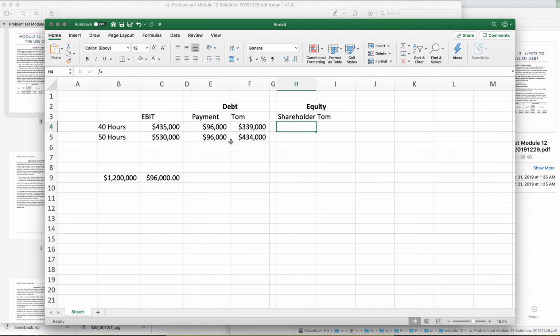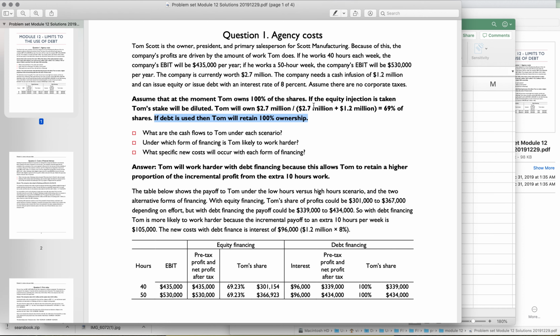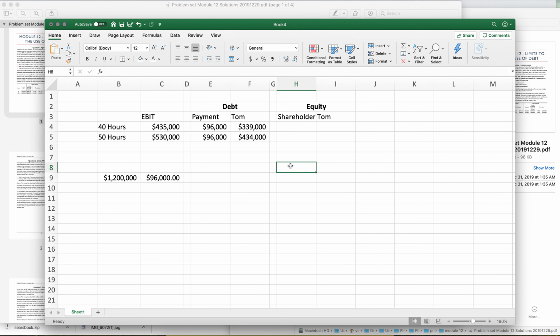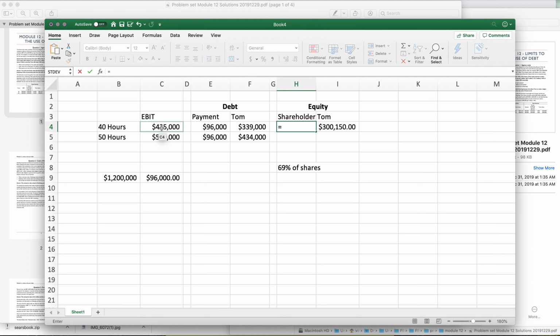All right, so if he gives up equity, he keeps 69% of the shares. So that means that he gets 69% of the cash flows at the end of the year. And by that logic, the shareholders get to keep that amount.